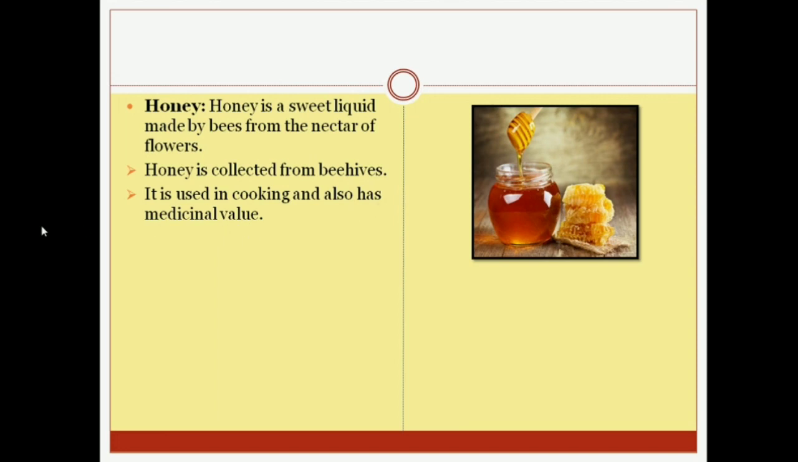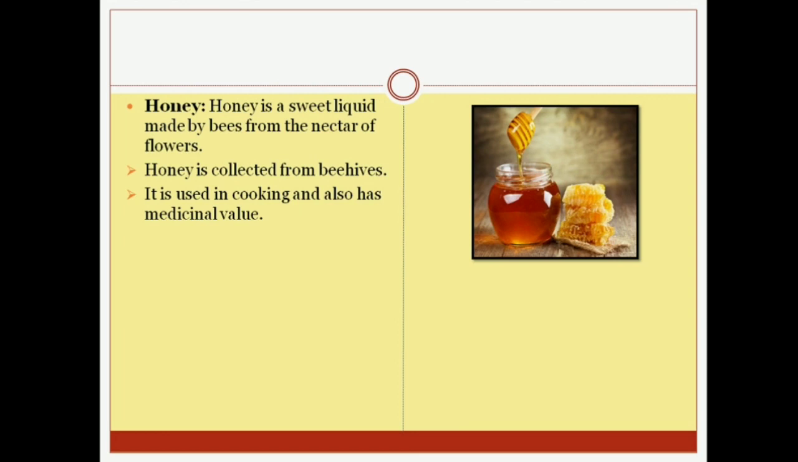So we all know how honey is made by the bees. They take the nectar from the flower and take it to their beehives, where bees live. There they make the honey, and it is collected from the beehives. We all know that it is also used in cooking and also has a medicinal value. Medicinal value means it is being used in different medicine.